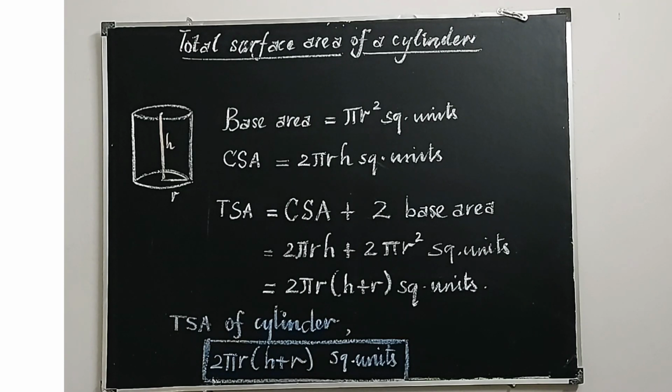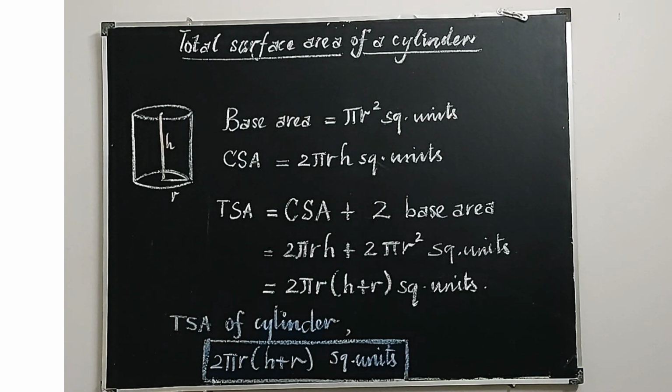And how to make a cylinder, the demo is given with paper. When you fold a rectangular paper by bringing the edges together, it forms a cylinder. And the cylinder has 2 dimensions. What are the dimensions? Radius and height. So the base circumference is 2 pi r. To calculate the curved surface area, we have to consider the base circumference and the height. That is 2 pi r into h square units, the curved surface area.